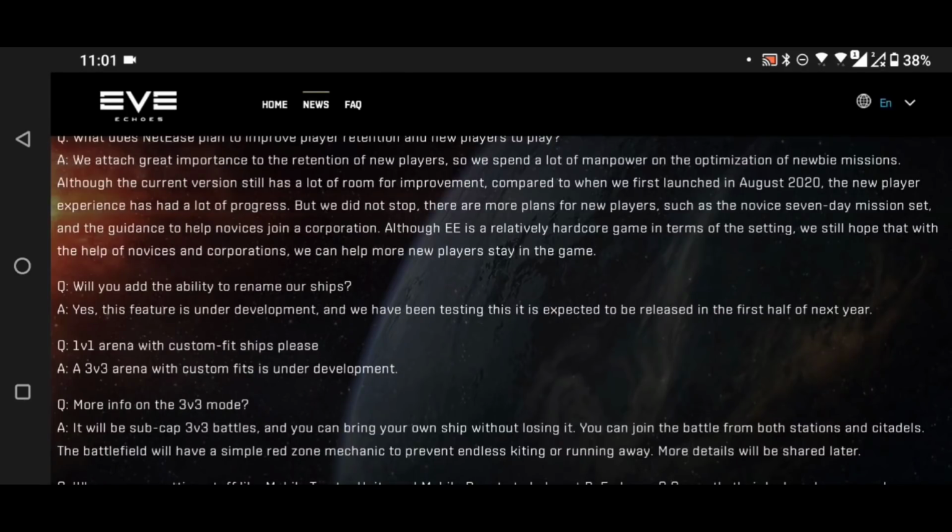The new sort of tutorial system is so much better than the old one. The old one just kind of gave you the advanced tutorials and went, there you go. This one now actually has all these little missions that teach you things and showcase things. It can be a little long in the tooth, but hey, it works.